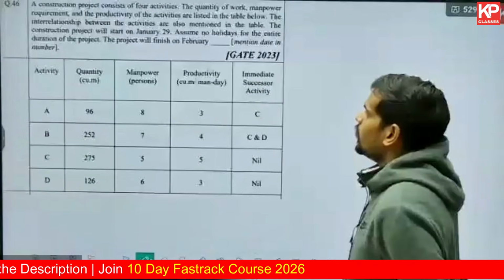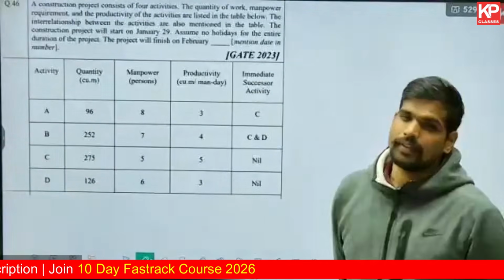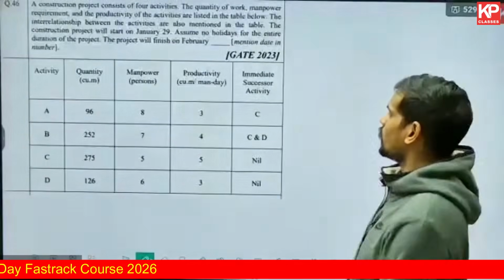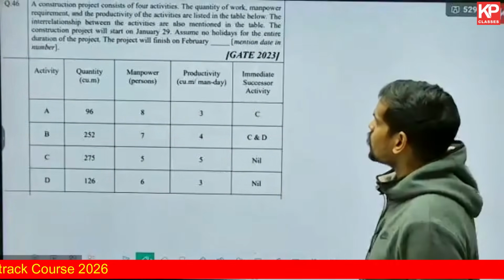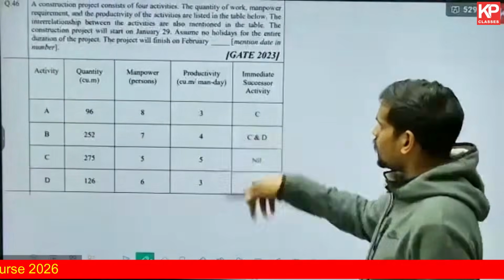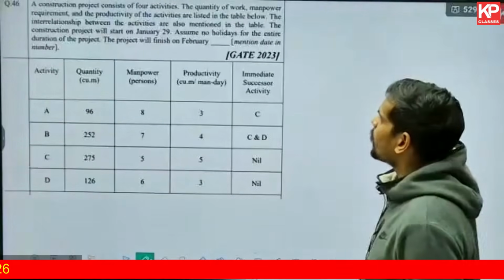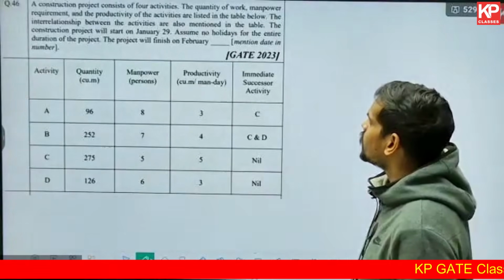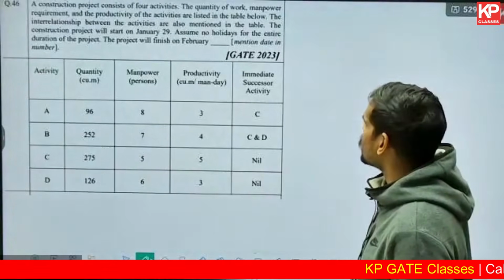Let us look into this one. This is a bit complex, slightly difficult because we need to draw the network ourselves. They have not given the network in this question. So let us draw the network based on the information. A construction project consists of 4 activities. A, B, C, D are the names of it. The quantity of work, manpower required, and the productivity of the activities are listed in the table. The interrelationship between the activities is also mentioned in the table.